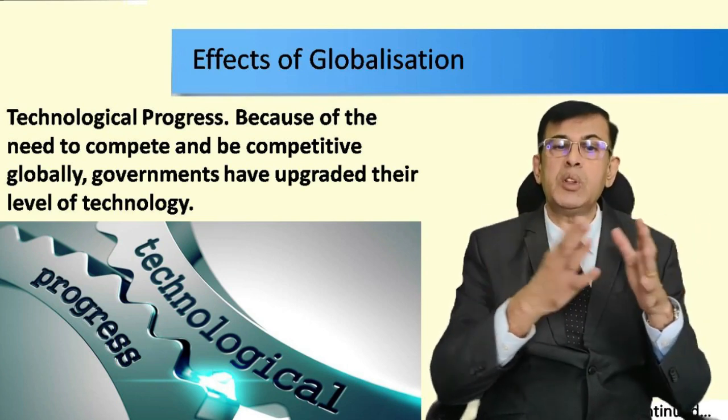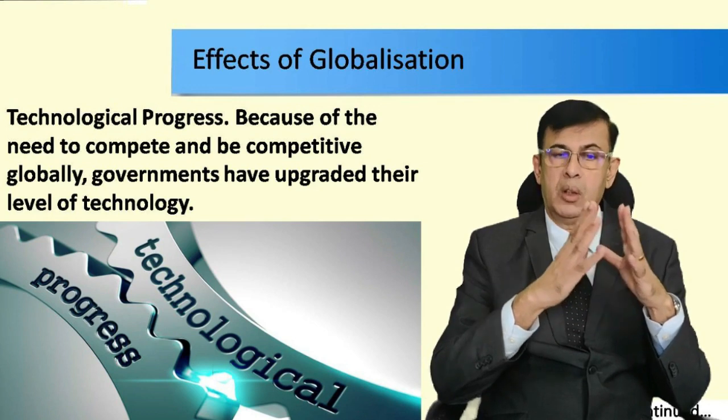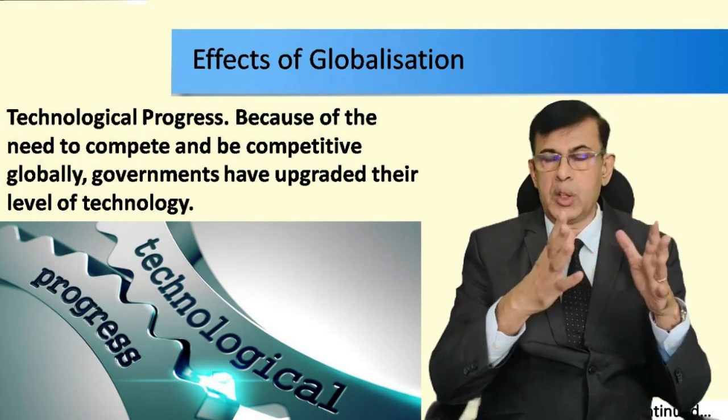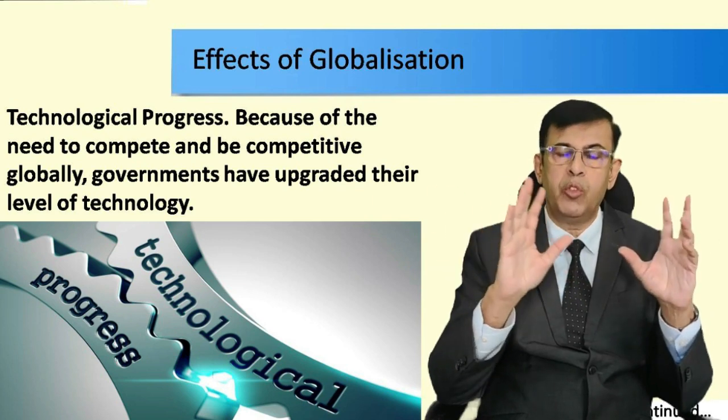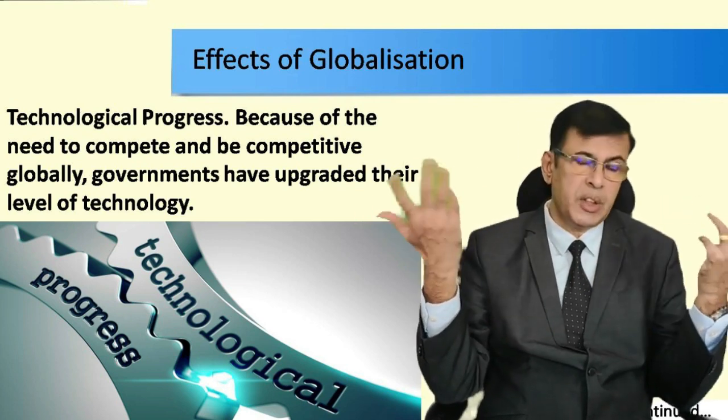Technological progress: because of this need to compete globally, governments have upgraded their technology, or they have opened up the licenses. They have opened up to 4G, then 5G, then maybe 6G and 7G will come, and I don't know what will be next. It is a never-ending thing. Then AI has come, then augmented reality has come, and so many new things have been coming. And in the IT sector also, we have so many very advanced softwares with which we are able to ship cargoes at sea from one ship to another ship, and we don't have to call the vessel to our port, and we can probably upload it in mid-sea also.